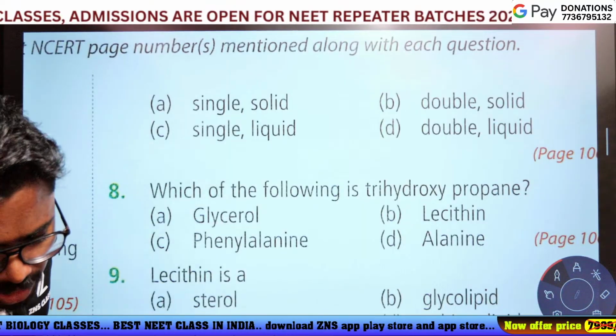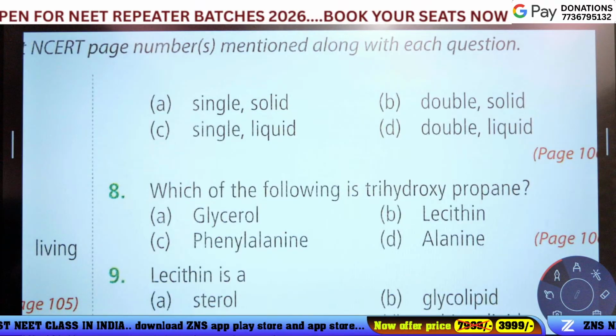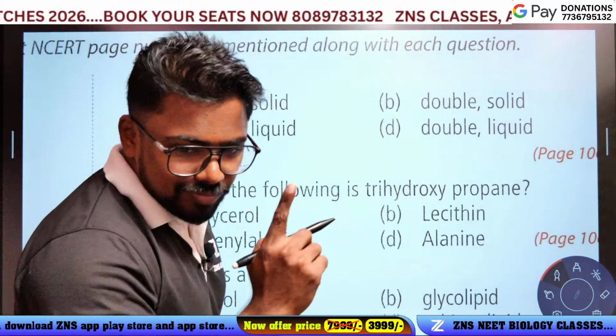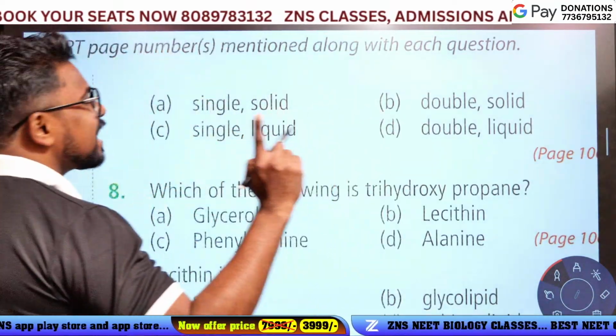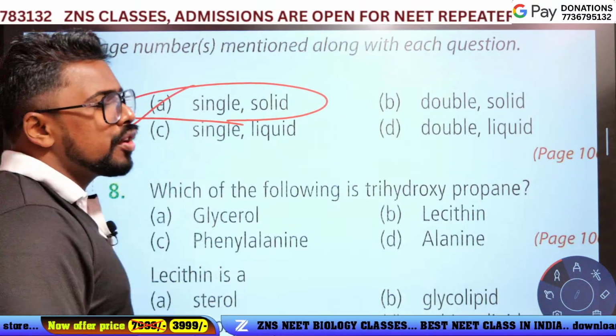It is the carbon-carbon single bond. Correct. At room temperature, is it solid or liquid? Yes, it is a solid. Option A is the answer.